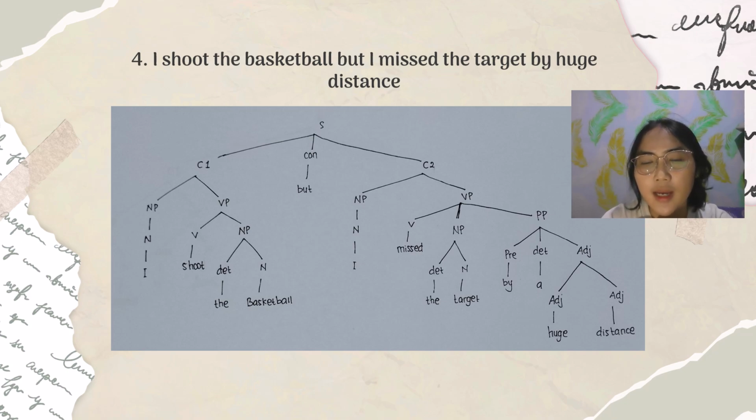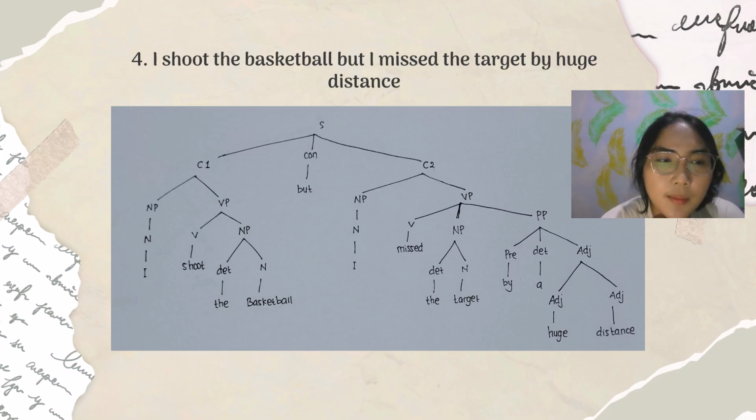The is a determiner, target is a noun. And by a huge distance is a PP because it explains how far he shot. By is a preposition, a is a determiner, and huge distance is divided into two: huge is an adjective, distance is a noun.